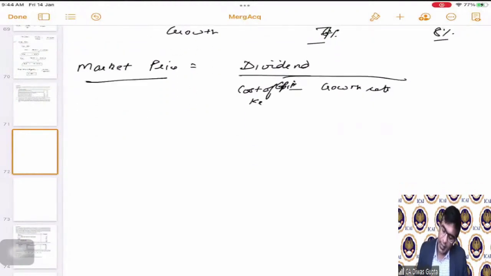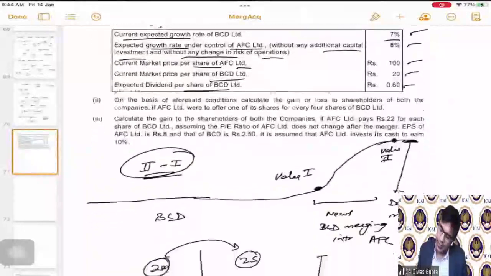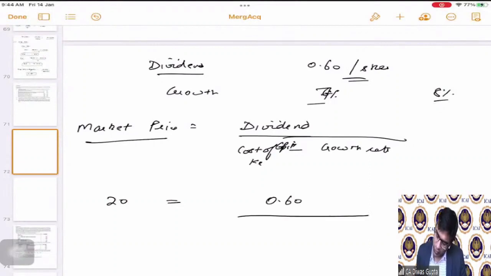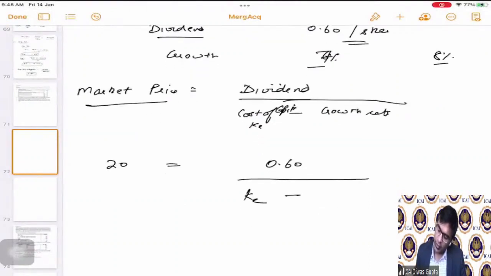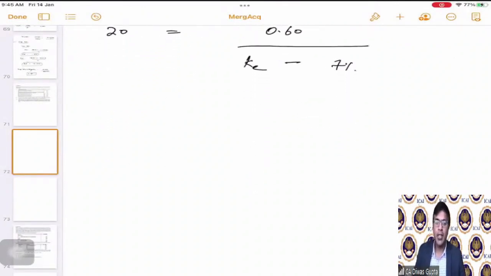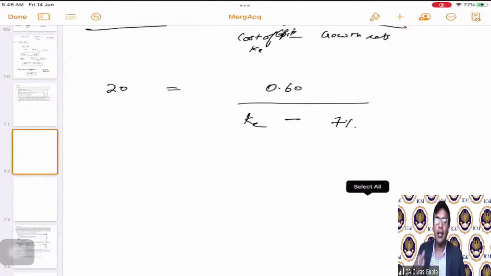So what is the current market price? Current market price is 20 rupees. What is the current dividend? 0.60. What is the current cost of equity? That we don't know. What is the current growth rate? That we know, 7%. So I am just putting in all of the current values, that means before the announcement of merger.